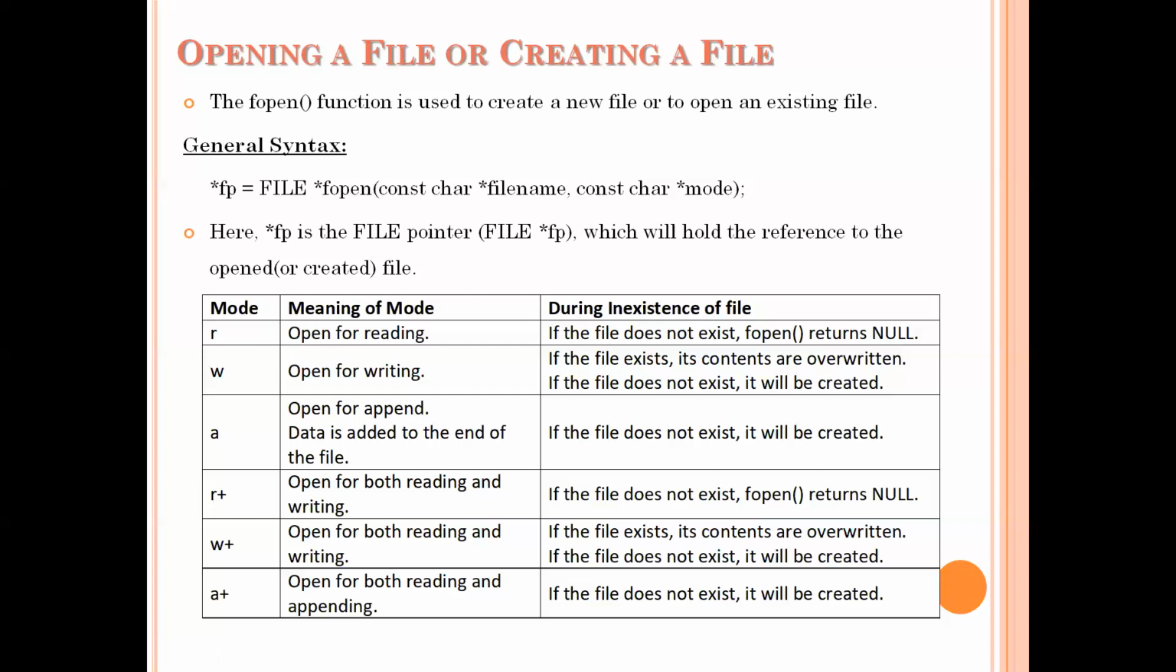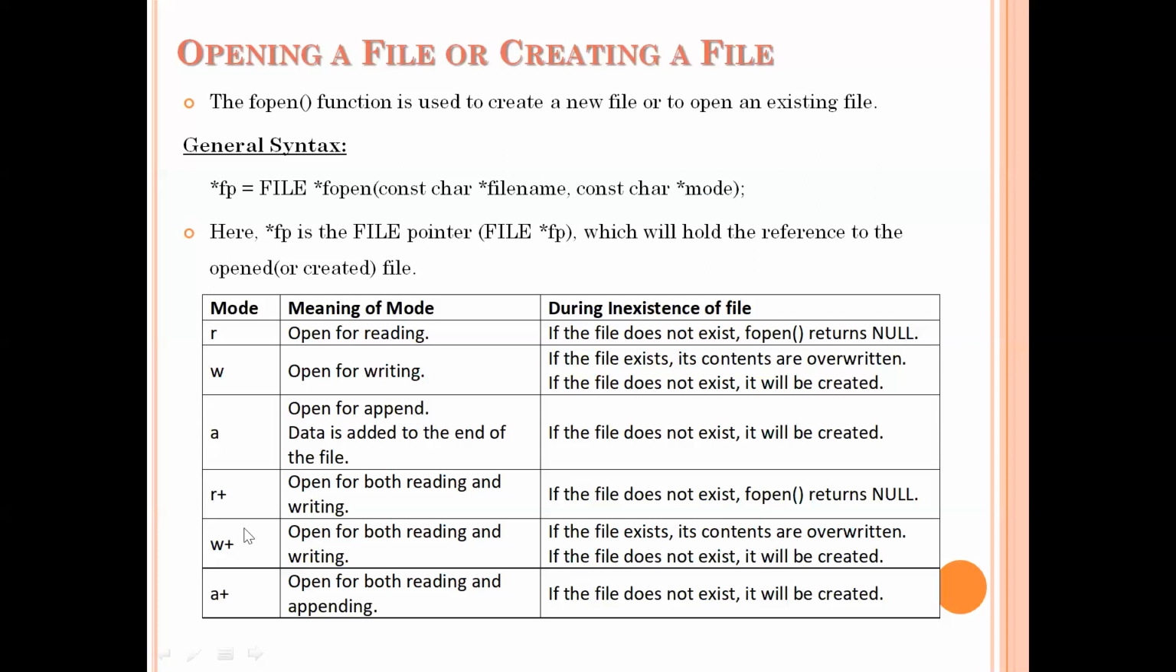So you have to remember one thing. If the mode is r, only if the file exists will it be opened for us. If the file does not exist, it will not create a new file. It will return a null value. Suppose you are opening the file in write mode or write plus mode, if the file does not exist, it will create the file for us and open it. Okay.